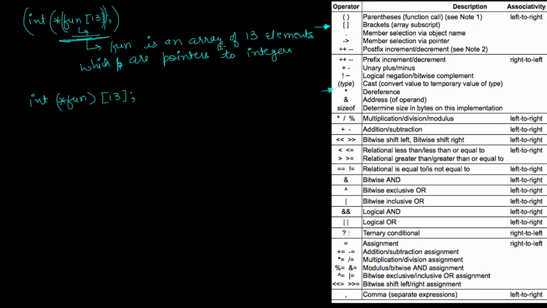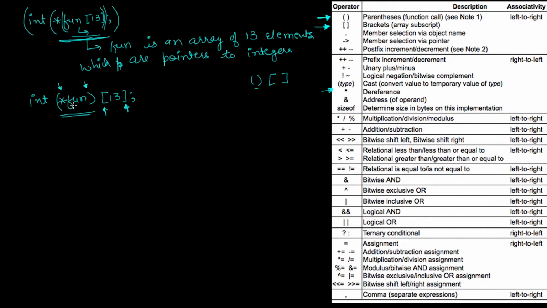In this declaration, if you go to the precedence table, you will find out that this parenthesis, the parenthesis like this, or the brackets like this, are array subscripts, and if we declare these brackets in one single statement, obviously we know that the precedence of these brackets and these brackets is the same, so we'll see the associativity. Now if you see this precedence table, you will find out that their associativity is left to right, right? That means first of all we are going to work on this left bracket, and then we'll work on this right bracket.